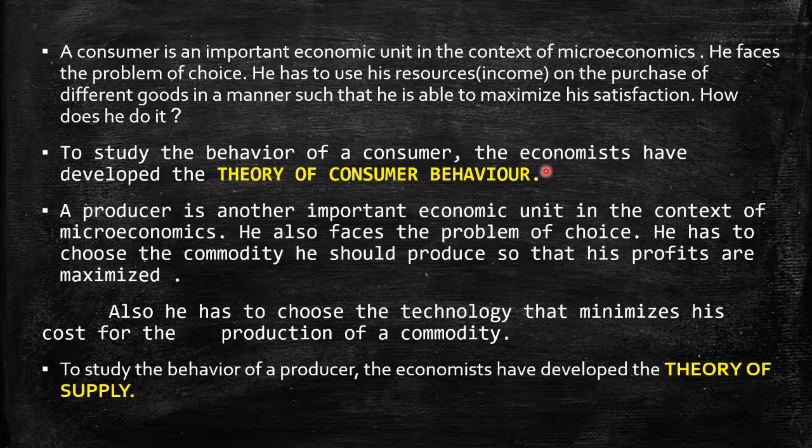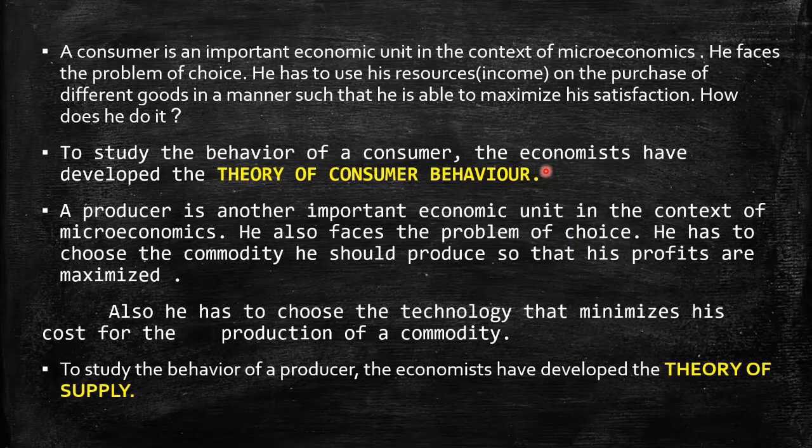What is the behavior of the customer that tells him that he has to buy this product, or go for this service? Every individual has his own behavior, and it changes from time to time. To study the behavior of a consumer, the economists have developed the theory of consumer behavior.